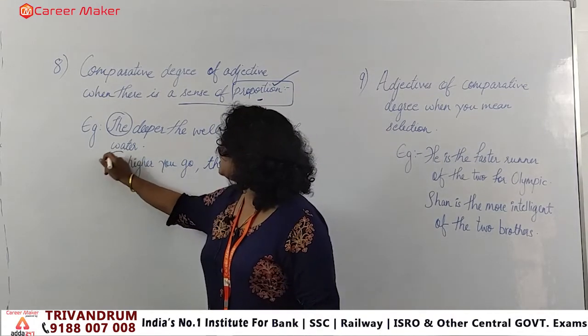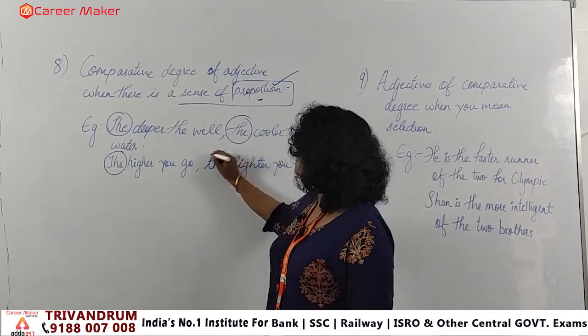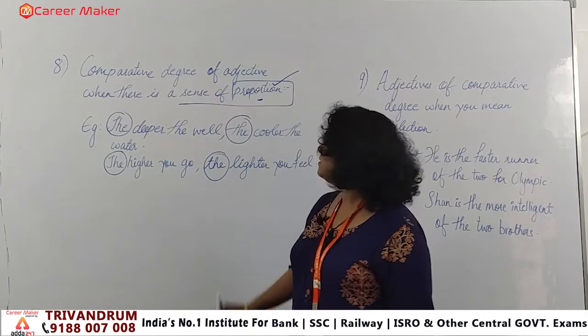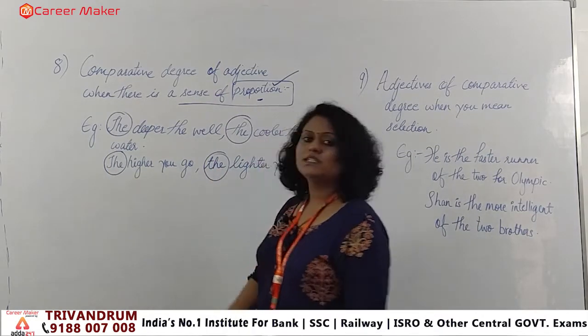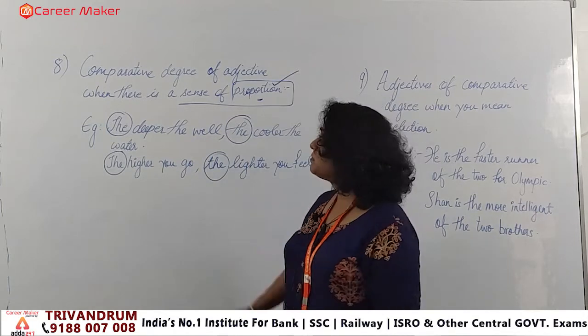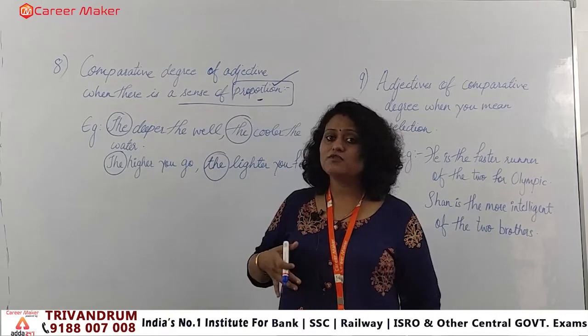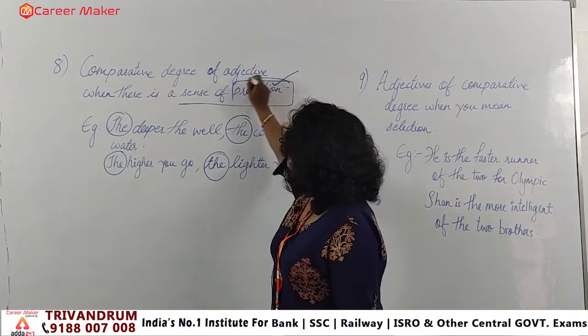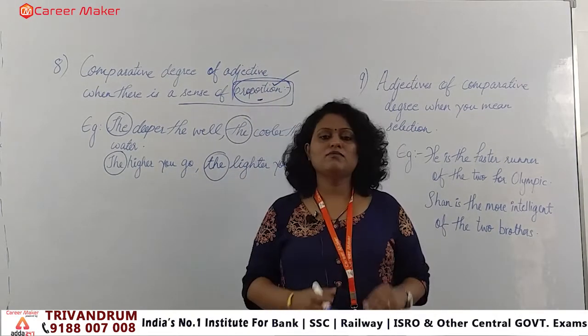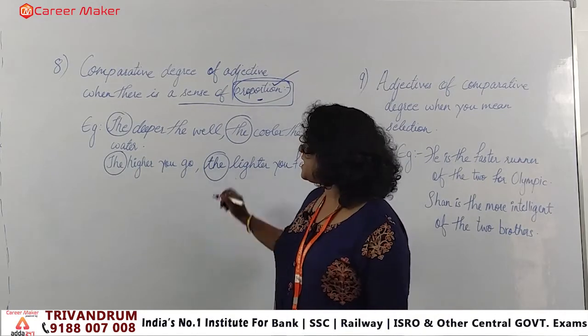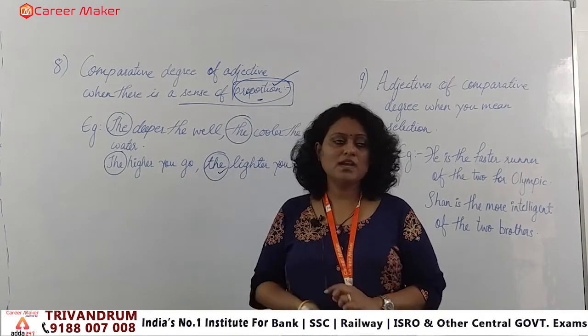So when both things are in proportion and we are saying it in comparison, both should be applied with the definite article. So just remember that if you are using the comparative degree, but in the sentence you are showing a sense of proportion, at that time we have to mandatorily apply the definite article, right?